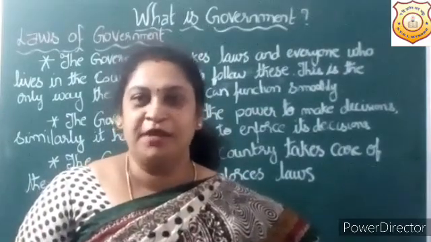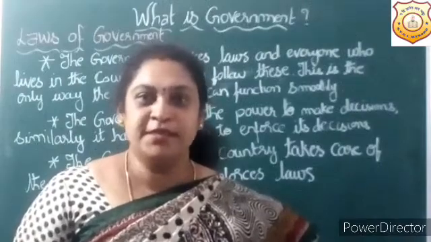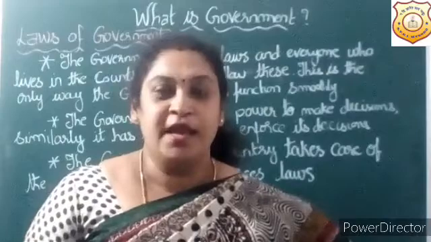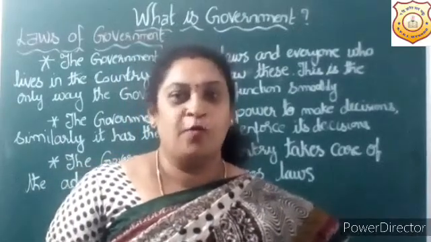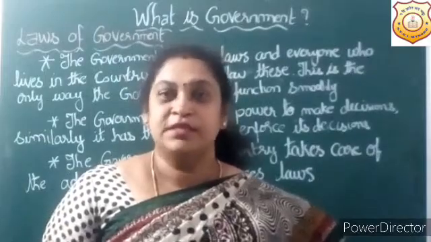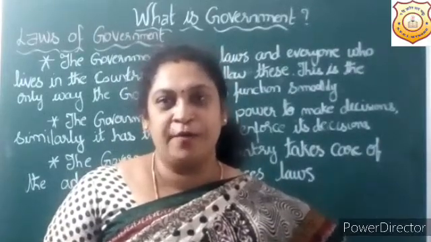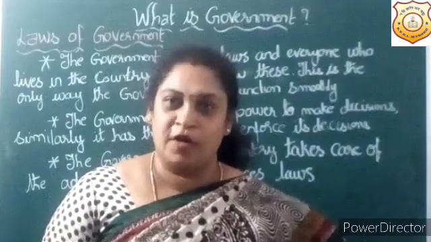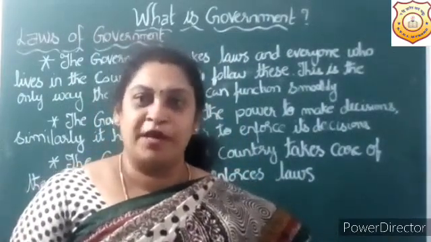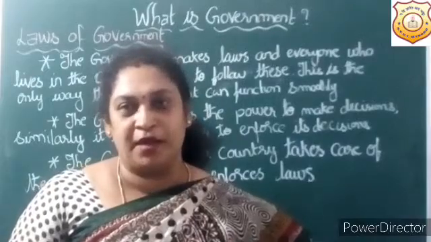I continue the chapter. What is the chapter name? What is government? In the previous class, I explained about the levels of the government. How many levels do we have? We have 3 levels. What are those? Central government, state government, and local self-government. Today I am going to explain about the laws of government, or rules made by the government.